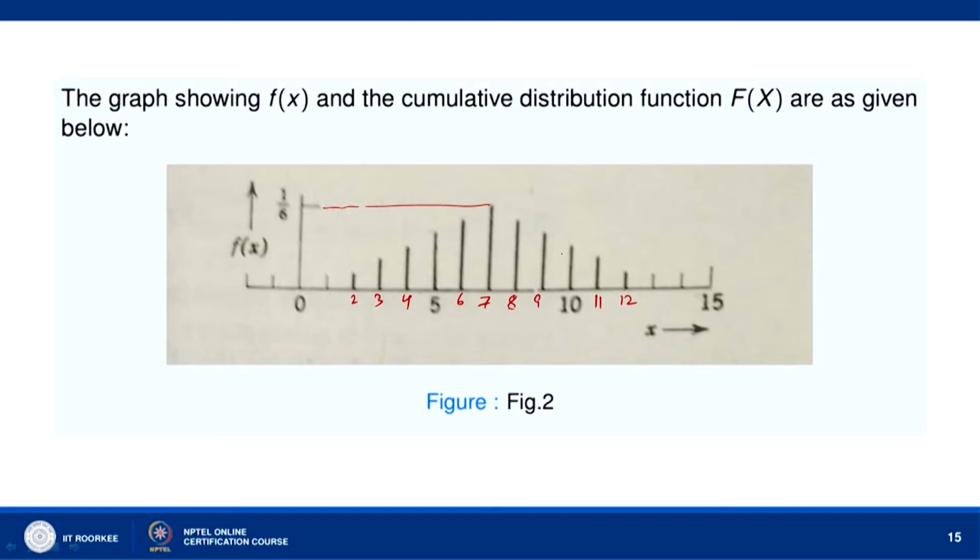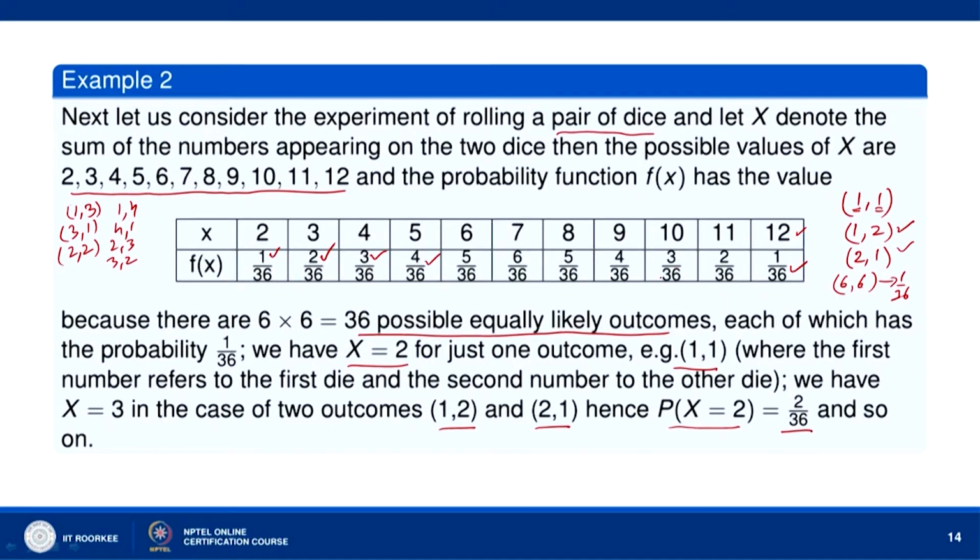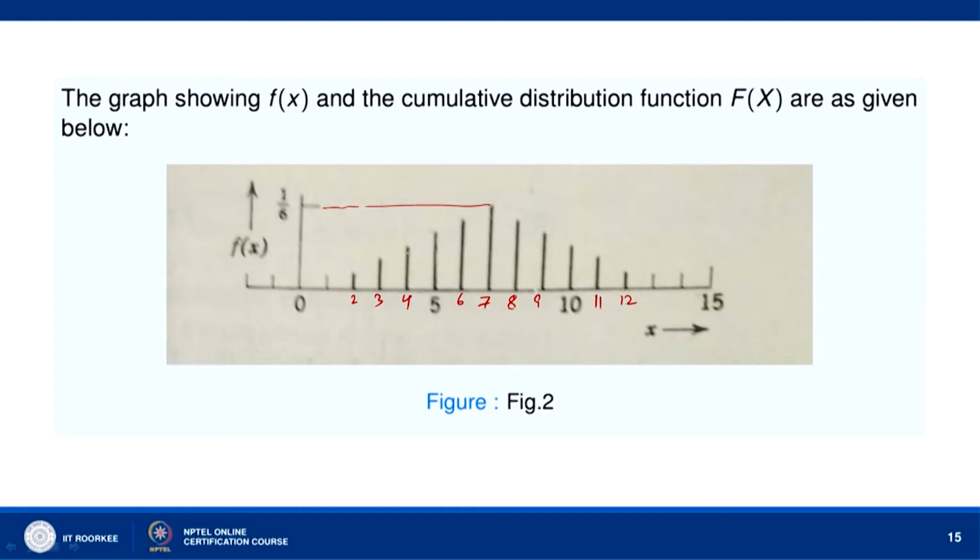And then 10 has probability 3 by 36. So, it is of the same height as the height at 4, and then 11 has 2 by 36. So, it has the same height as the height at 3, okay. And then the probability that x is equal to the sum 12 has the same height as the height at x equal to 2, okay. So, this is the graph of the probability distribution of x, where x denotes the sum of the numbers on the 2 dice when we roll them, okay.